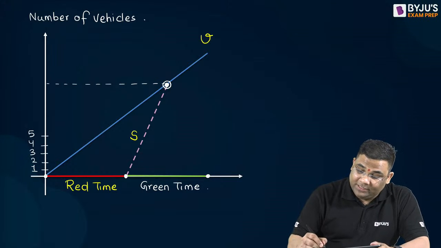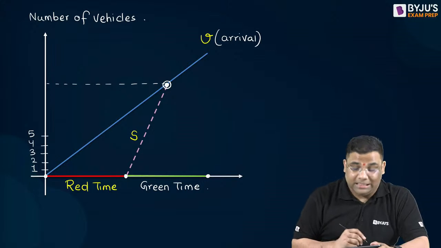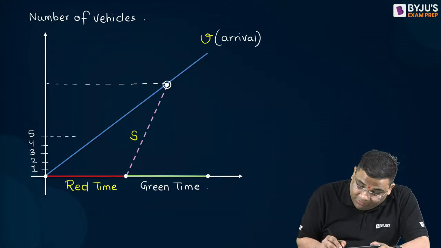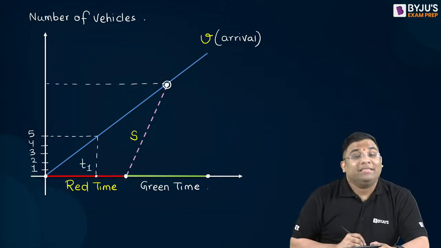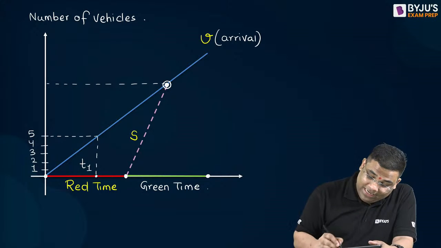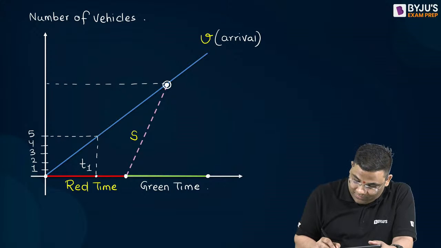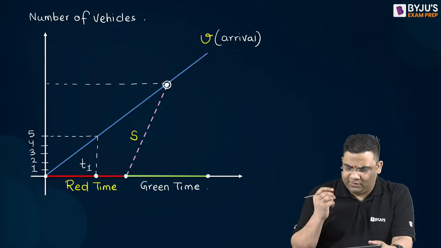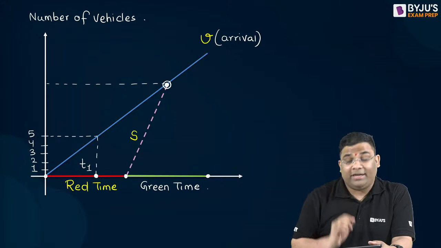Now this was your arrival plot, so I can say this fifth vehicle came at T1 time. Then what happened? There was red time going on, so it waited.